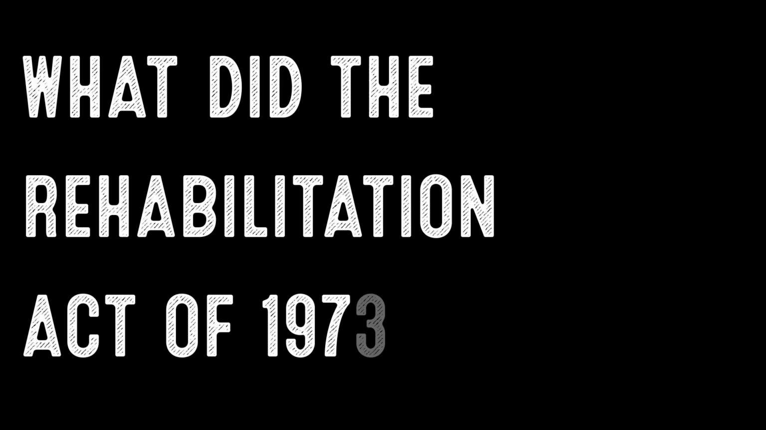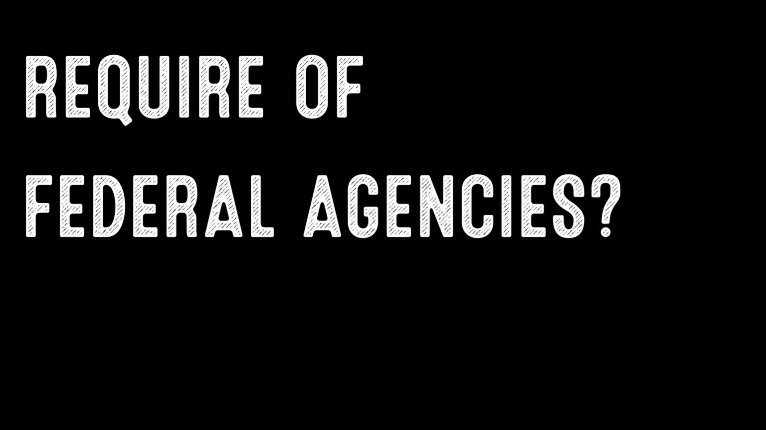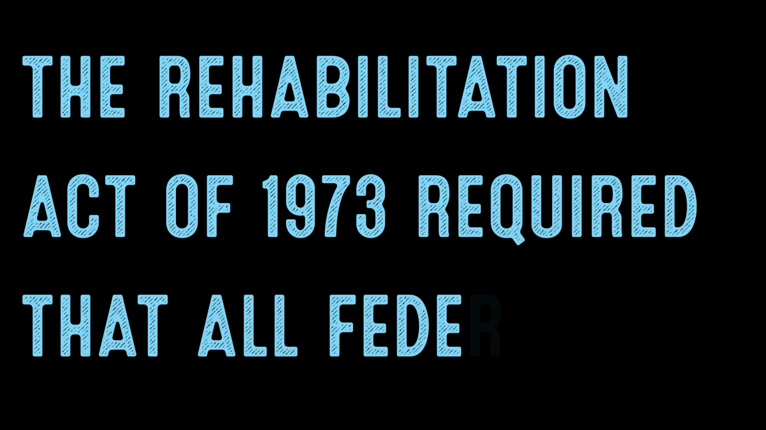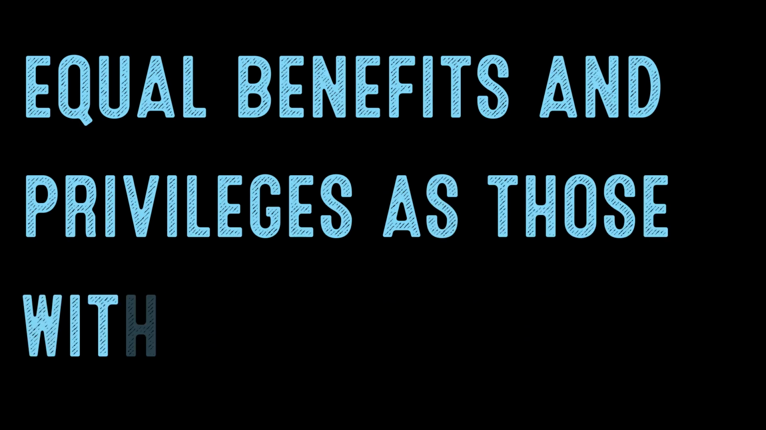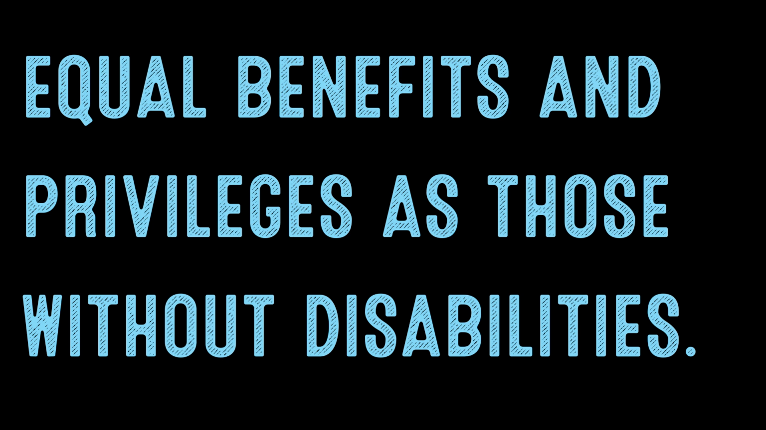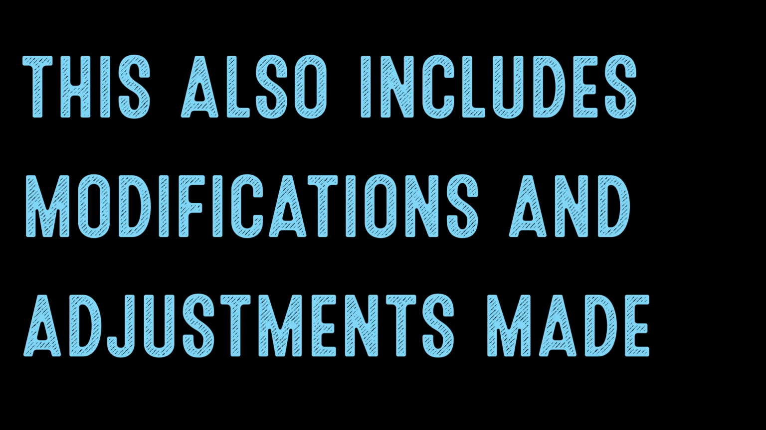What did the Rehabilitation Act of 1973 require of federal agencies? The Rehabilitation Act of 1973 required that all federal agencies provide individuals with disabilities reasonable accommodation so that they can have equal benefits and privileges as those without disabilities. This also includes modifications and adjustments made for the disabled to be considered for a job and execute essential functions for a job.